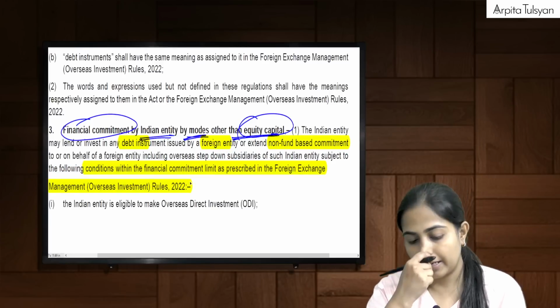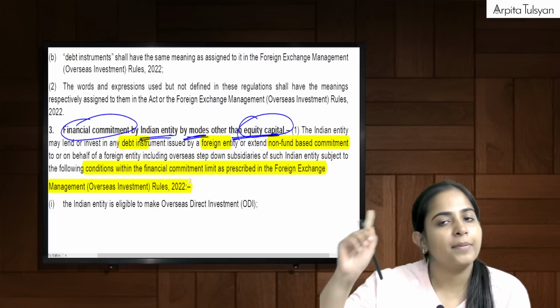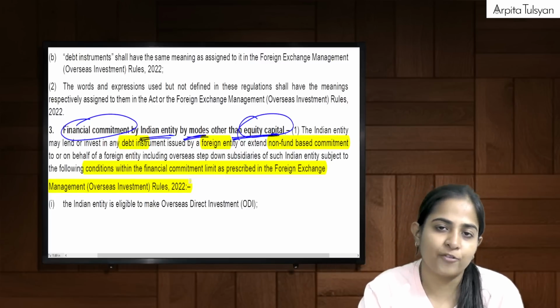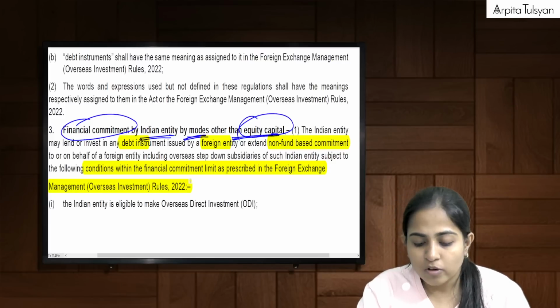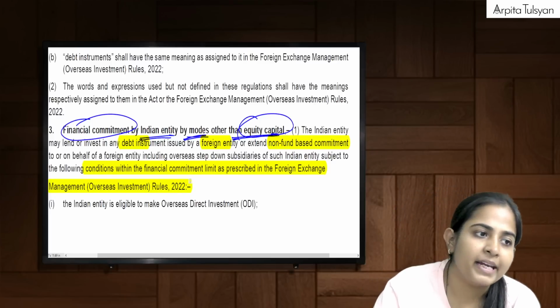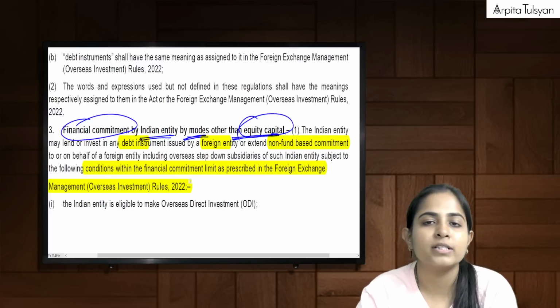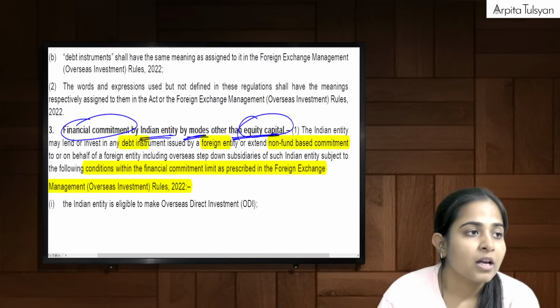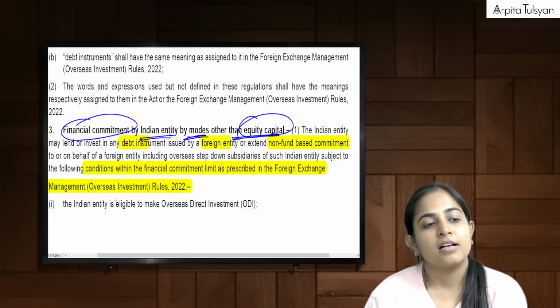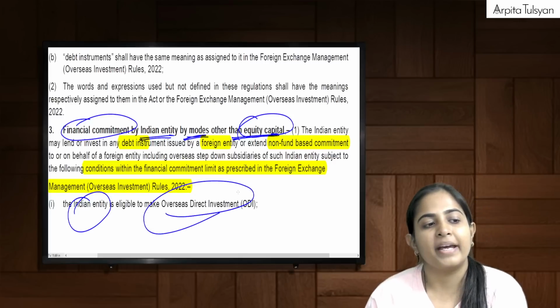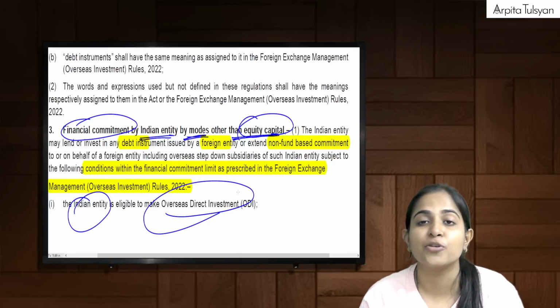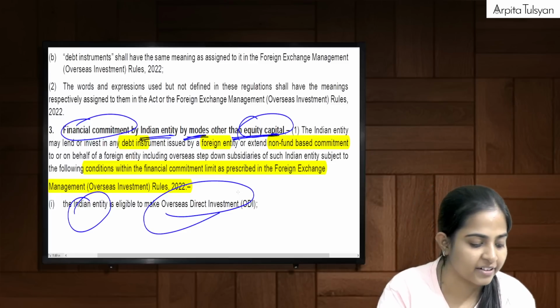in the rules. Now, the financial commitment limit we have already done. That was 400%, if you remember, for ODI. Even if we are doing it by modes other than equity, the financial commitment includes everything except OPI, so the same limit that we have studied will be applicable. Okay, so what are the conditions for doing this? The Indian entity should be eligible to make ODI. It should not be disqualified, etc.